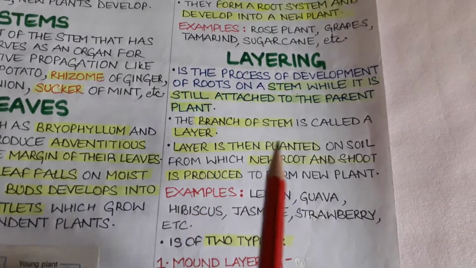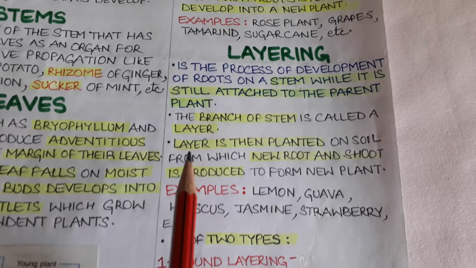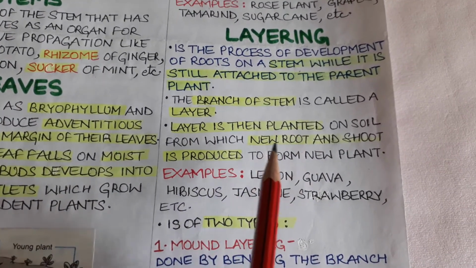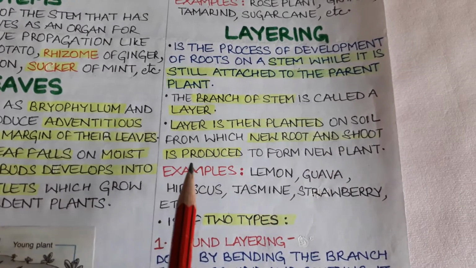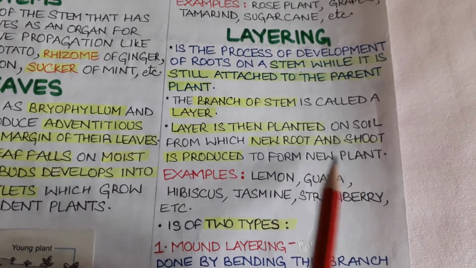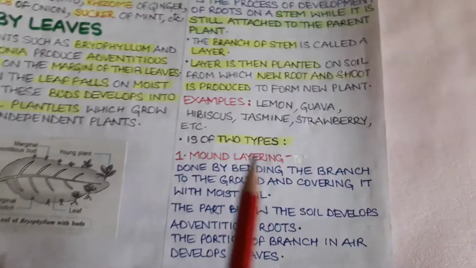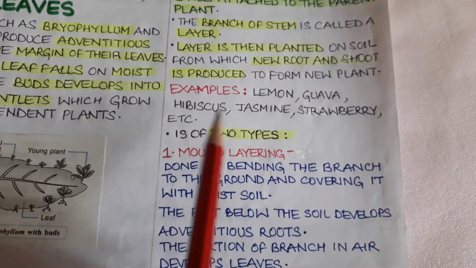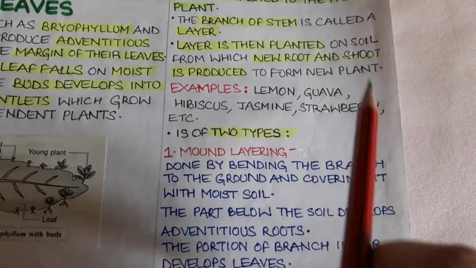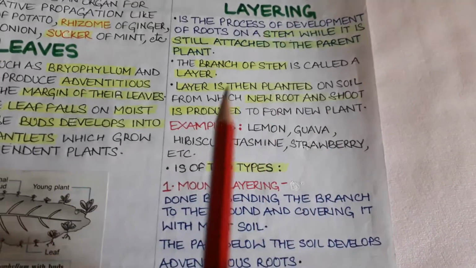The branch that is chosen is called the layer. Layer is then planted in the soil, and from this layer slowly new roots will develop, and the shoot system also develops, that give rise to a new plant. Plants like lemon, guava, hibiscus, jasmine, strawberry, etc. are reproduced by the method of layering, and layering is of two types.